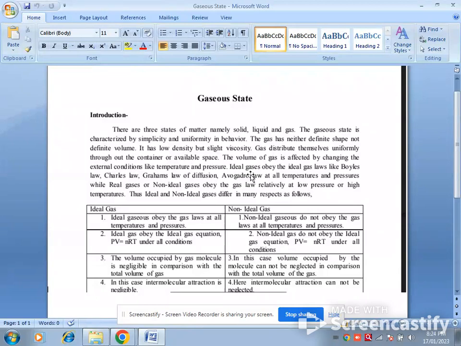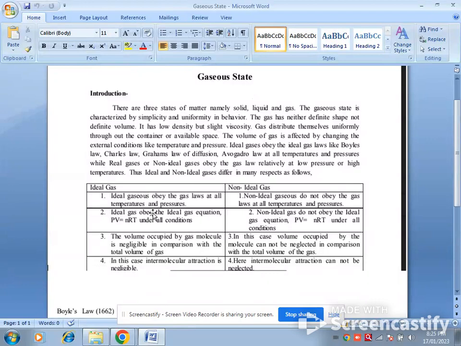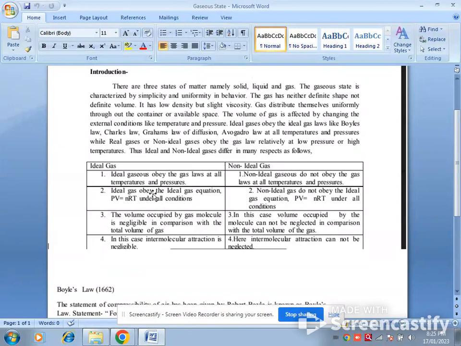An ideal gas obeys the gas laws like Boyle's law, Charles' law, Graham's law of diffusion, and Avogadro's law at all temperatures and pressures, while a real or non-ideal gas obeys the gas laws only at high temperature and low pressure. Thus, ideal and non-ideal gases differ in many aspects. So here are the distinguishing points between ideal and non-ideal gases.